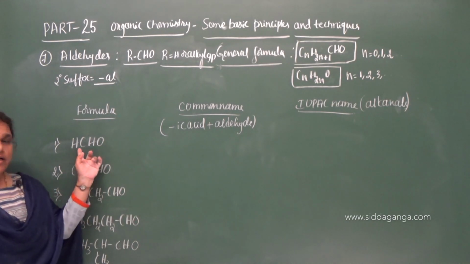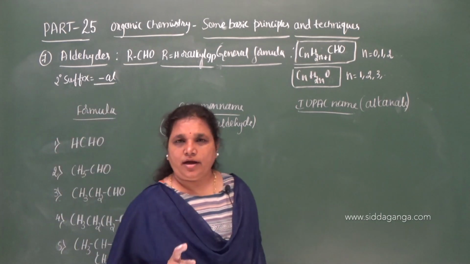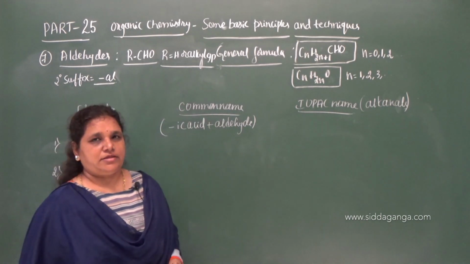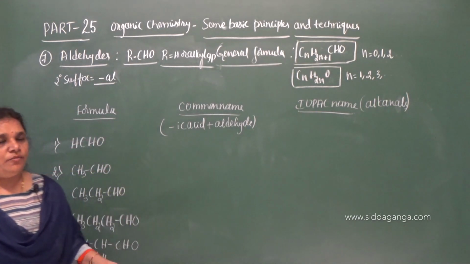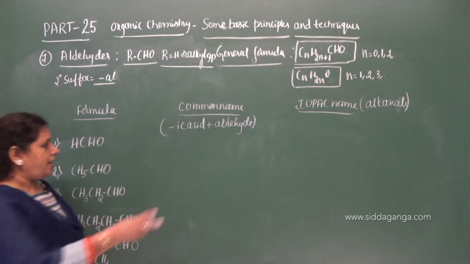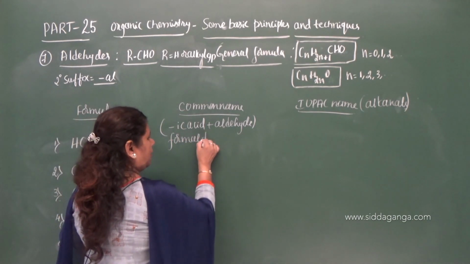Now what is the common name of carboxylic acid containing one carbon? Formic acid. Now we have to remove ic acid and add the word aldehyde, then the name will be formaldehyde.